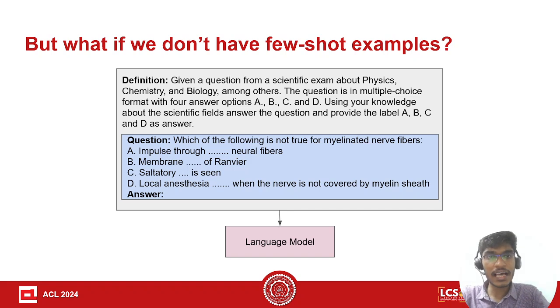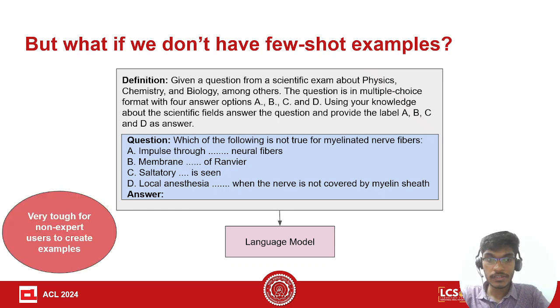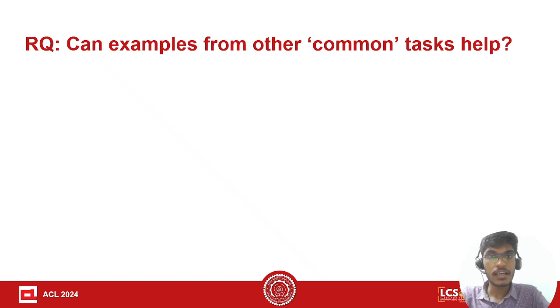Suppose there is a task shown here where it is a question from a scientific exam, here biology. Suppose I am a naive user, a non-expert, and it is very tough for me to create examples of biology if I don't know the subject. However, I am interested in knowing the answer to this. How will I query the LLM with in-context examples? For such tasks, can we use examples from other tasks which are more commonplace? This is the research question we are exploring.